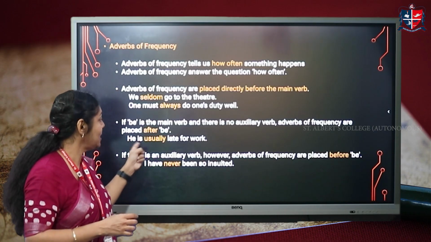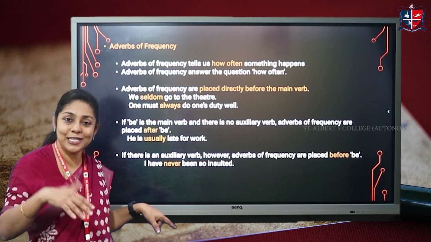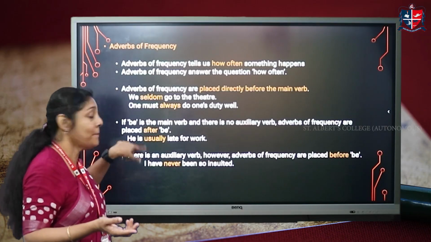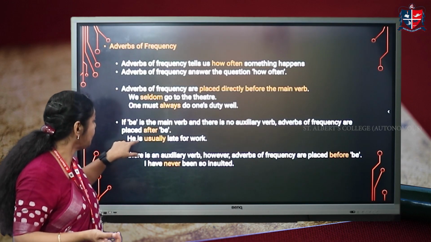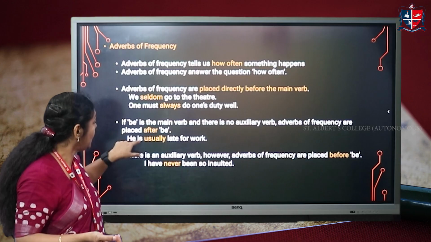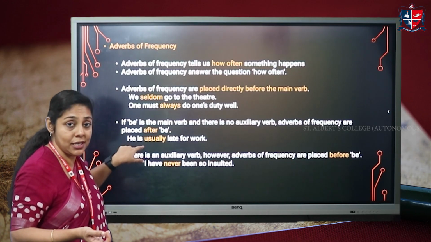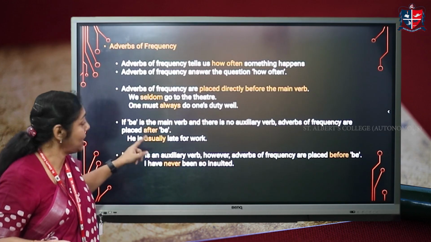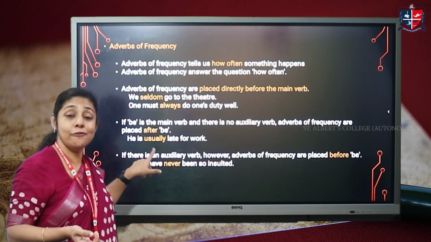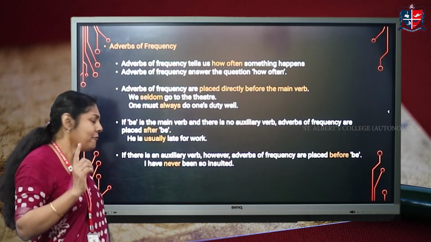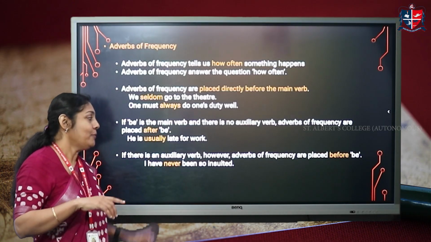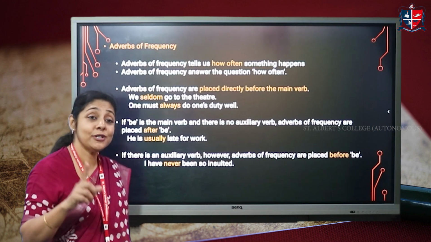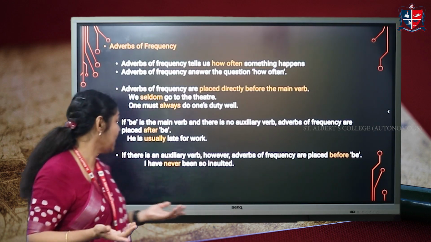And we see that there's no auxiliary verb after this, right? There's no helping verb after this. It's a main verb, right? And we understand that this particular adverb usually comes after the form of be, right? Now, if there is an auxiliary verb, we have to understand that adverbs of frequency are placed before be, right?